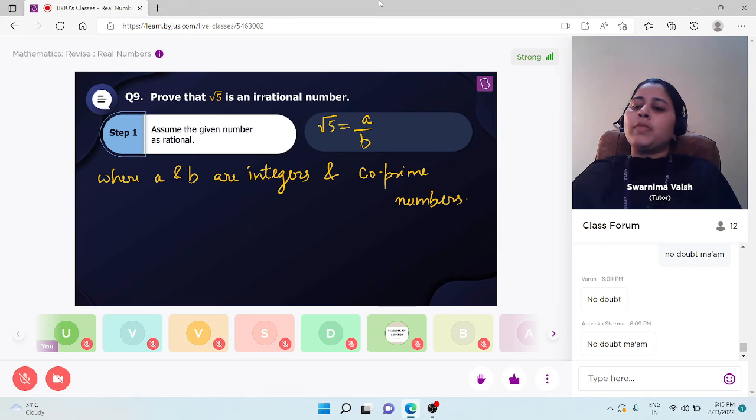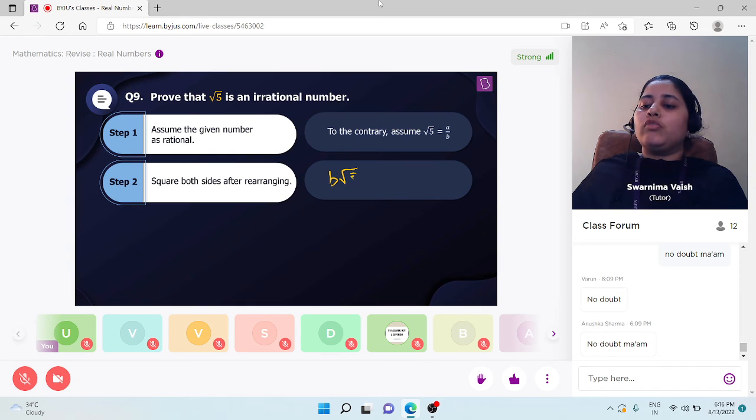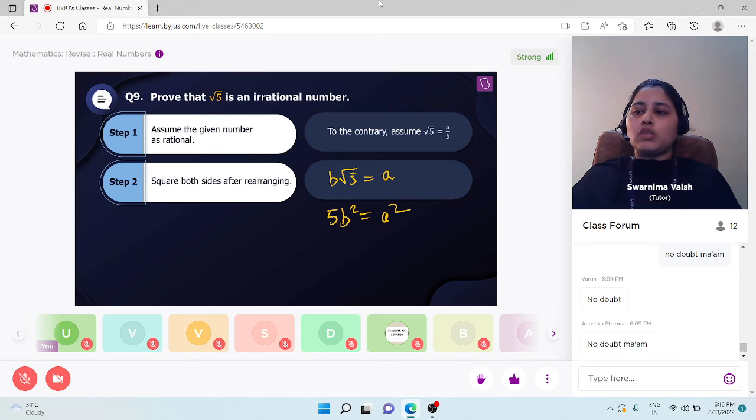Why do we assume co-prime numbers? Suppose a and b are not co-prime numbers, like 12 by 18. If we simplify it further, dividing by 6, we get 2 by 3. If they are not co-prime numbers, it means we can simplify it to find the co-prime numbers. That's why we initially assume that a and b are co-prime numbers. It means now we can write root 5 as b root 5 is equal to a. Let's square both the sides. Means 5b square is equal to a square.